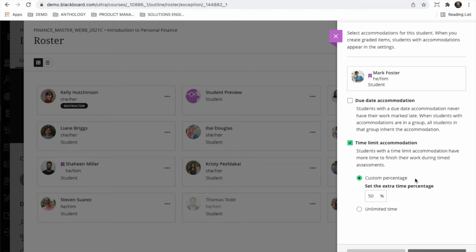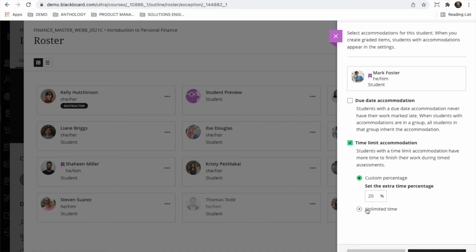I think it was 50%, 75%, and unlimited time. Might also have been maybe 50% and 100%. And so now instructors can actually come in here and adjust the percentage. So instead of just using those predefined parameters, instructors can choose a custom percentage and input. So we could do maybe 20% or 40%, or we can select unlimited time.